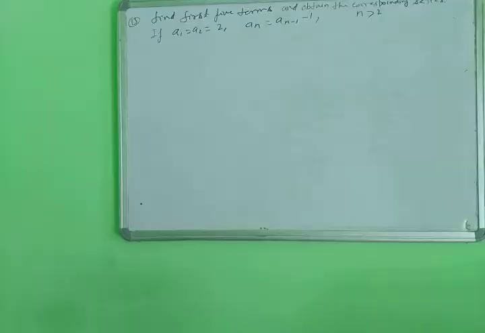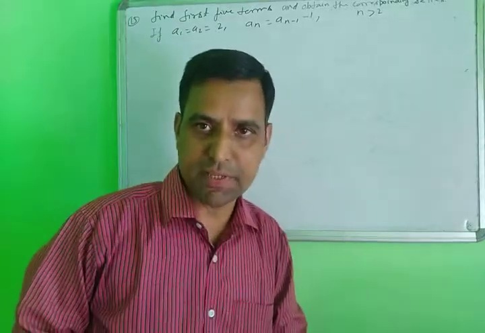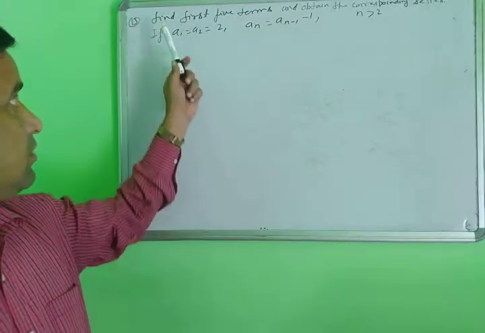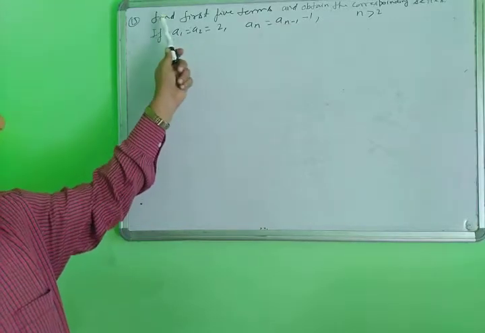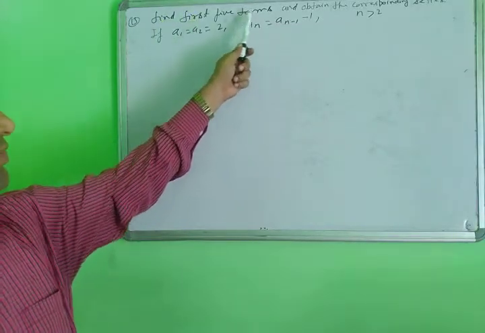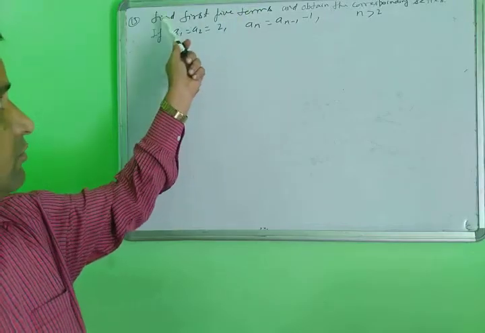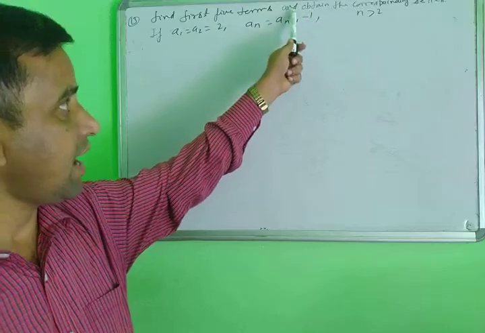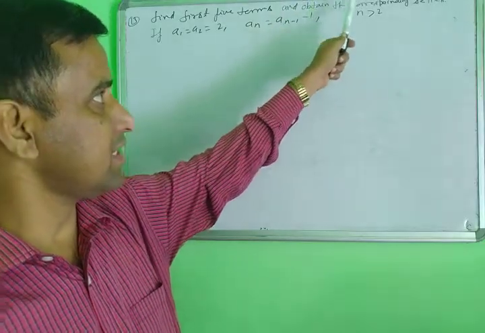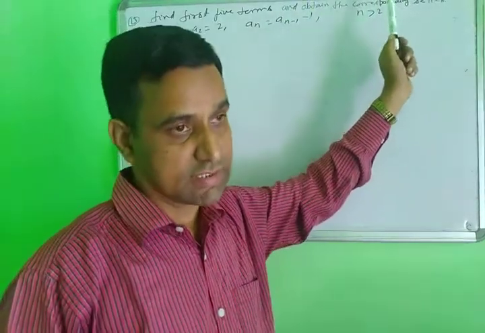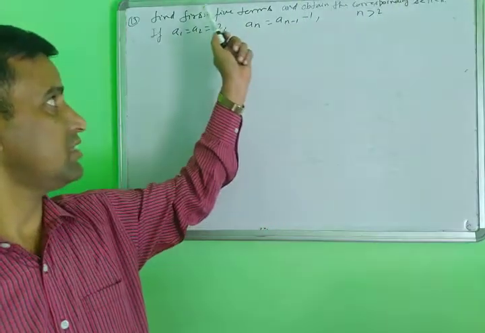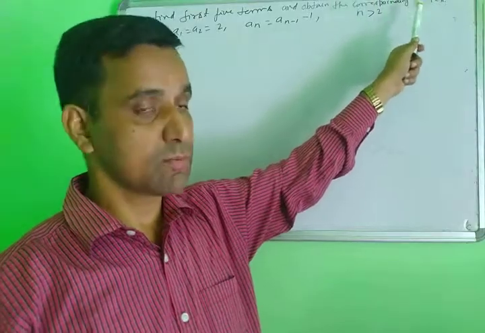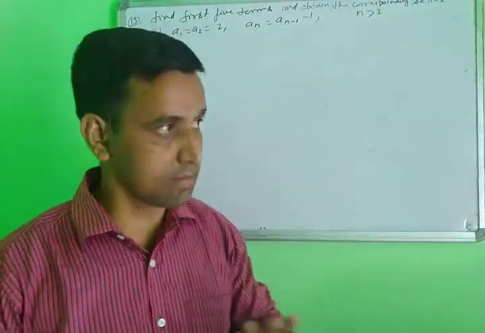Yes class, next I am taking question number 13. This is a different type of question. What is the difference? What is the question here? Find the first 5 terms. You will find only the first 5 terms. The nth term is given, and as a second answer you obtain the corresponding series. From the first answer you find the first 5 terms, and from the second answer you find the corresponding series of the 5 terms.